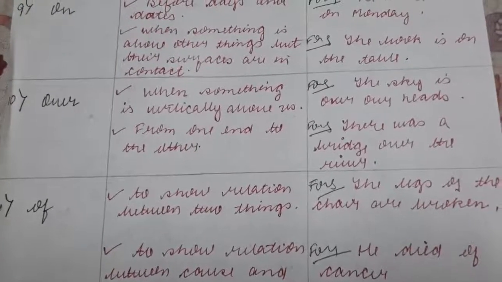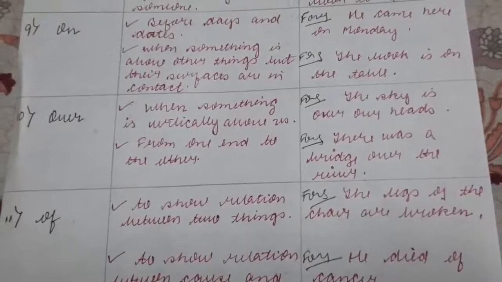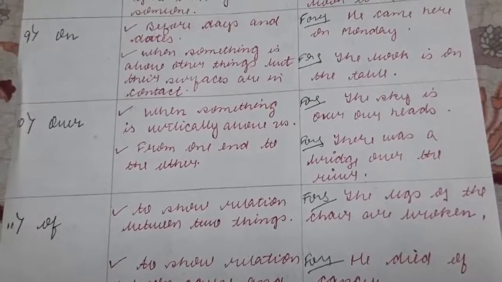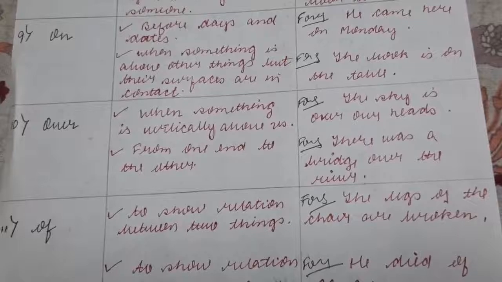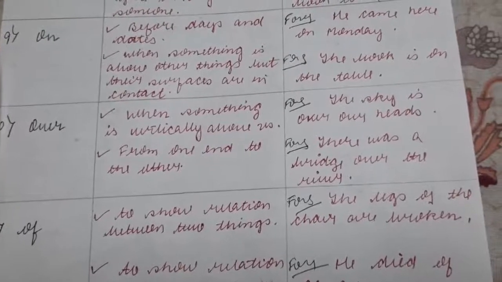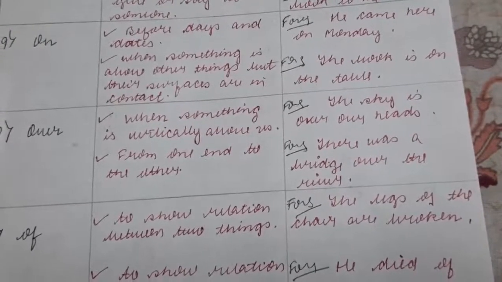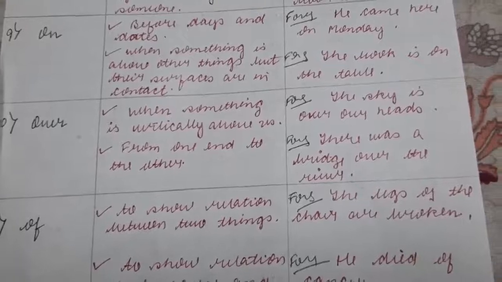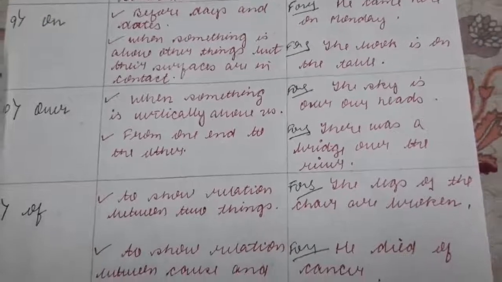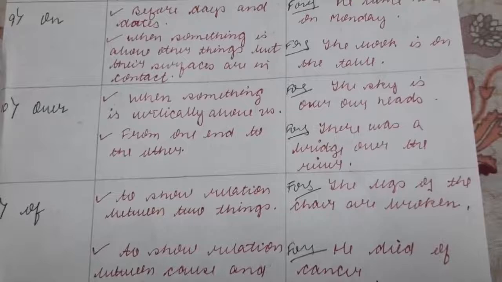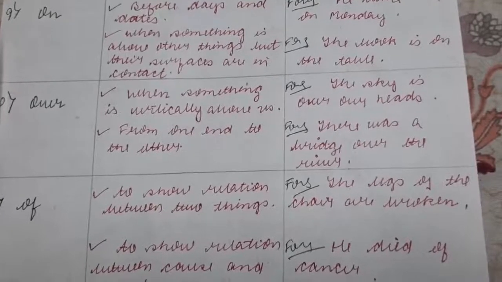When something is vertical, okay, अब यूज करते हैं over. Over is used जब कोई चीज़ vertically आपके ऊपर होती है, above होती है. तो example, the sky is above our heads. तो vertically it is above our heads. From one end to the other, okay, एक छोर से दूसरी छोर. There was a bridge over the river.